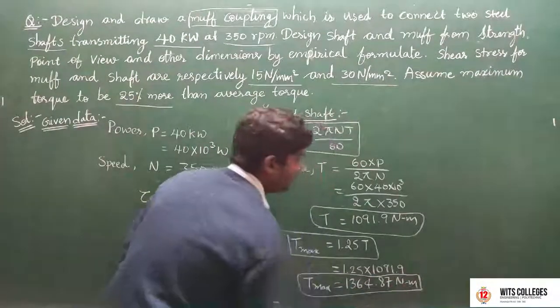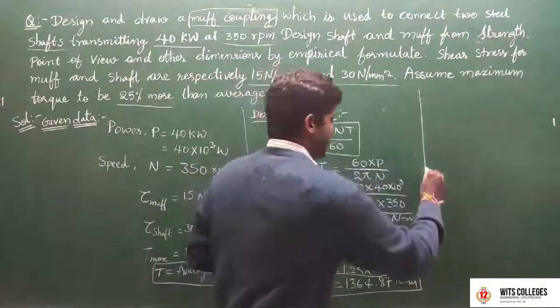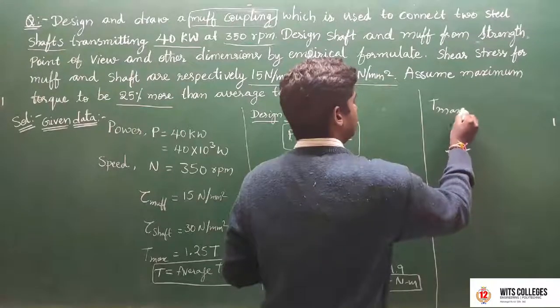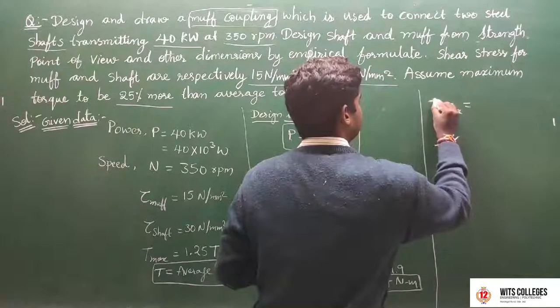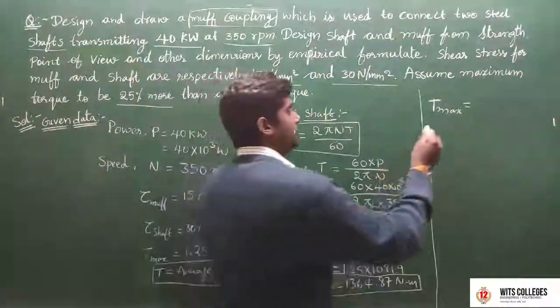After that, find the shaft diameter using the T max equation. T max is equal to pi d cube by 16 into tau.